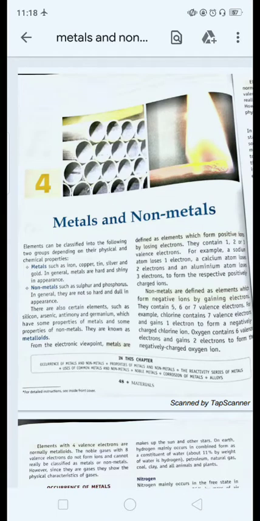Good morning, students. Today I am going to teach you the chapter Metals and Non-Metals, which is given in your science textbook as chapter number 4.